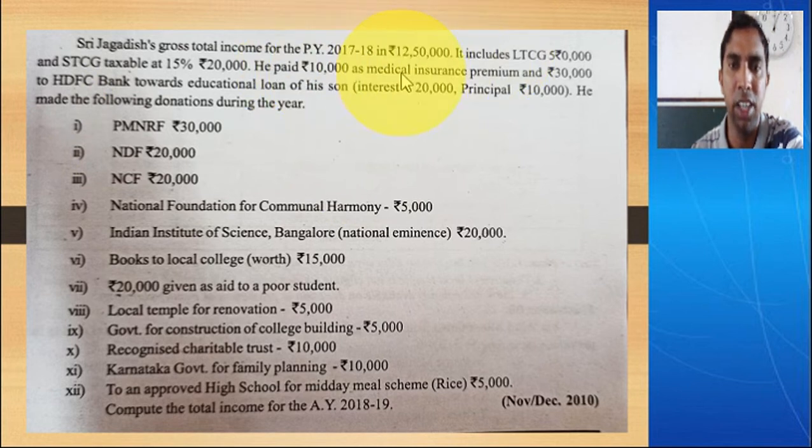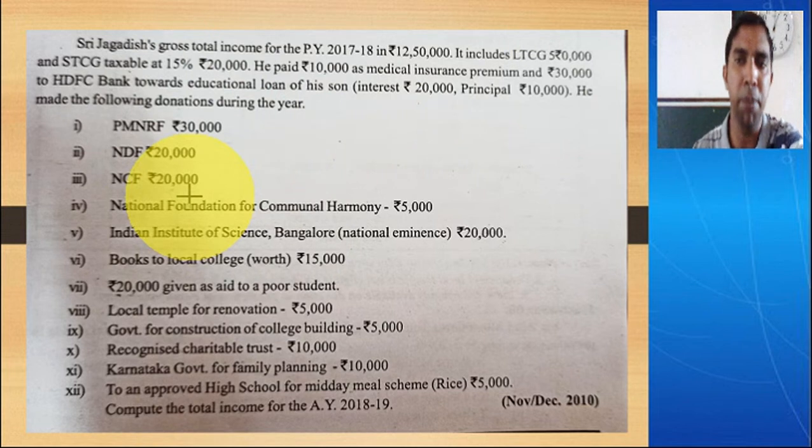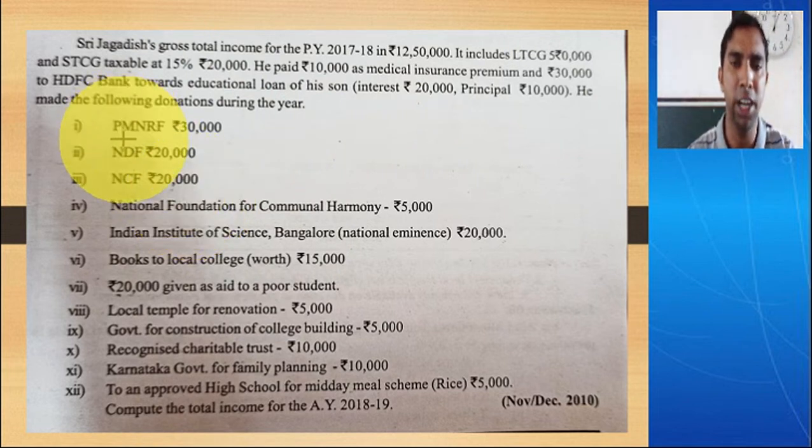So here, whatever the medical insurance he has paid, he can claim it under section 80D. And also, whatever the loan plus interest that he has paid towards educational loan, he can claim it under section 80E, but only interest can be claimed. So all the donations can be claimed under section 80G. Now let us see, because donation, there are four parts. The first part is 100% without limit, 50% without limit, then 100% with limit, then 50% with limit.